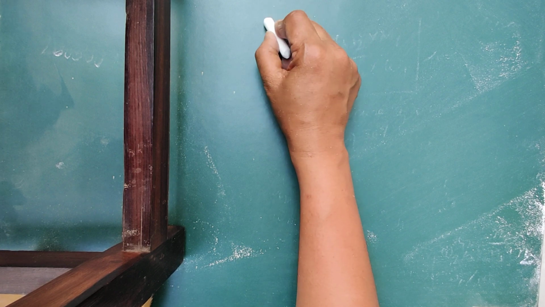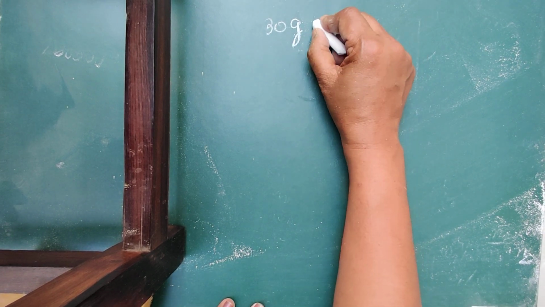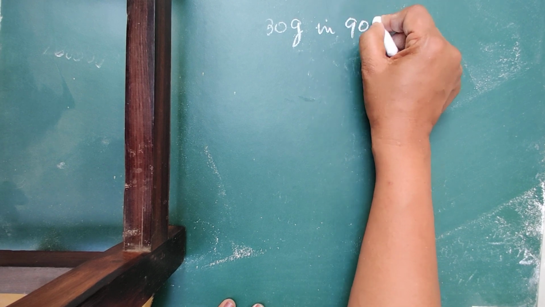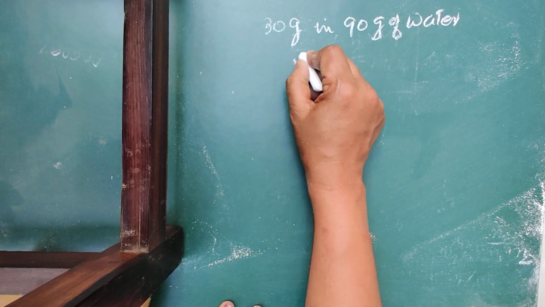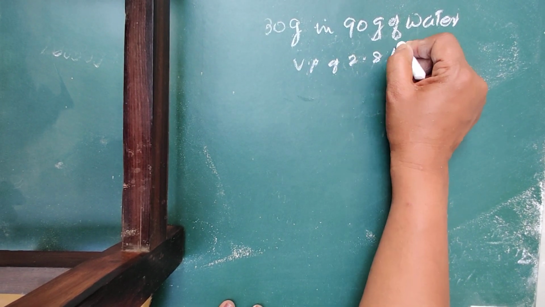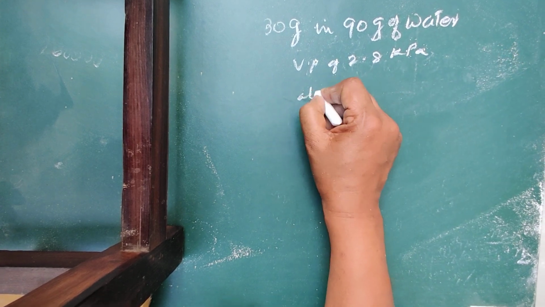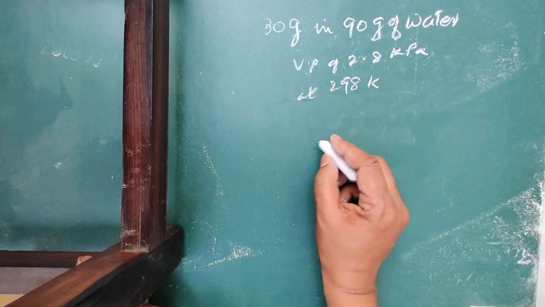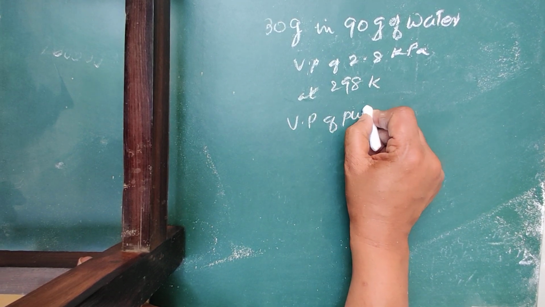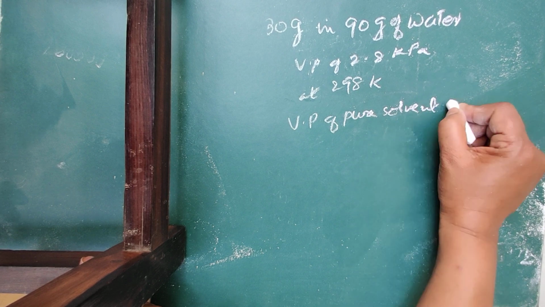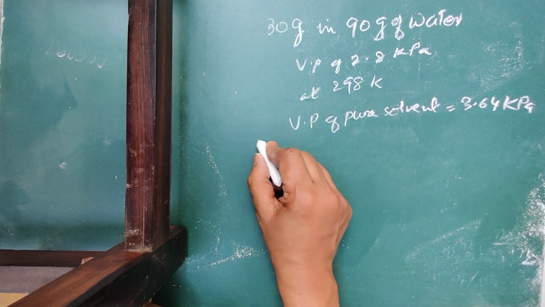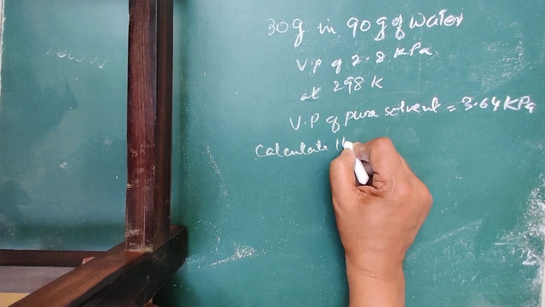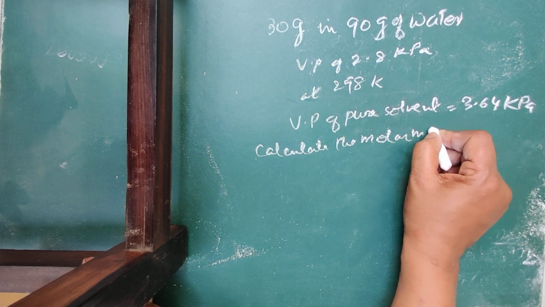One numerical we are going to solve: a solution is made by dissolving 30 gram of non-volatile solute in 90 gram of water. It has a vapor pressure of 2.8 kilopascal at 298 Kelvin. Vapor pressure of pure solvent is given as 3.64 kilopascal. Calculate the molar mass of solute.